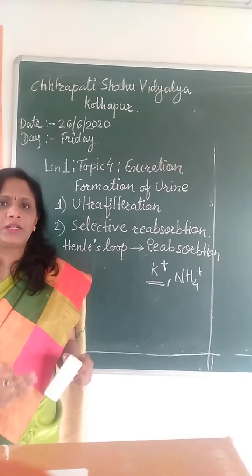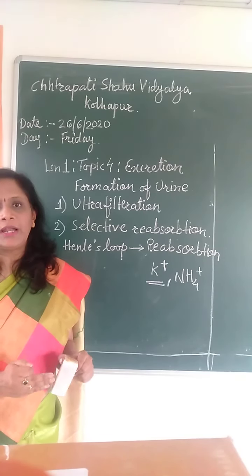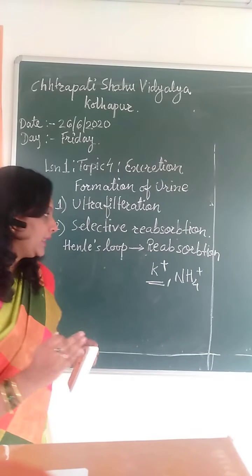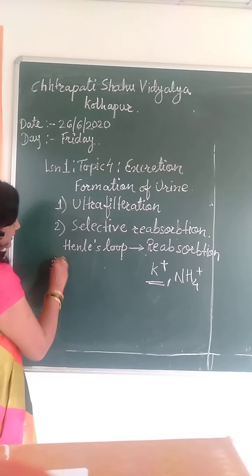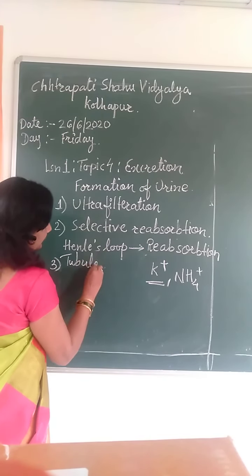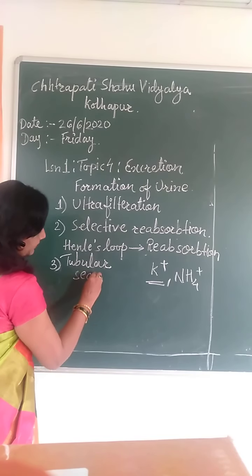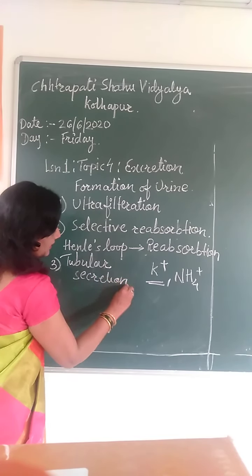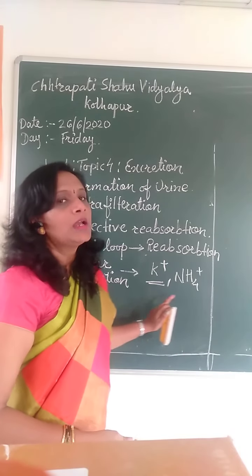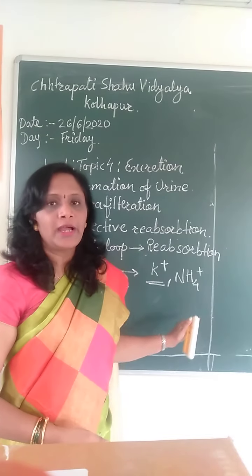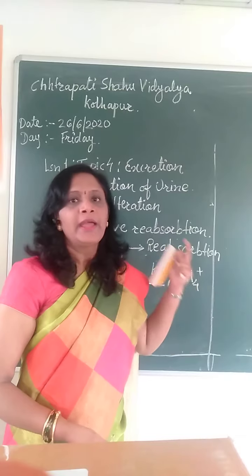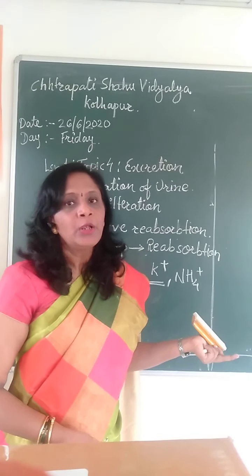The amount of minerals is very important in the blood, and all these are maintained with the help of homeostasis, and that is done here by the third process called tubular secretion. So in tubular secretion, the ions like potassium ion and ammonium ion present in the urine are reabsorbed in the blood and sent to the inferior vena cava.